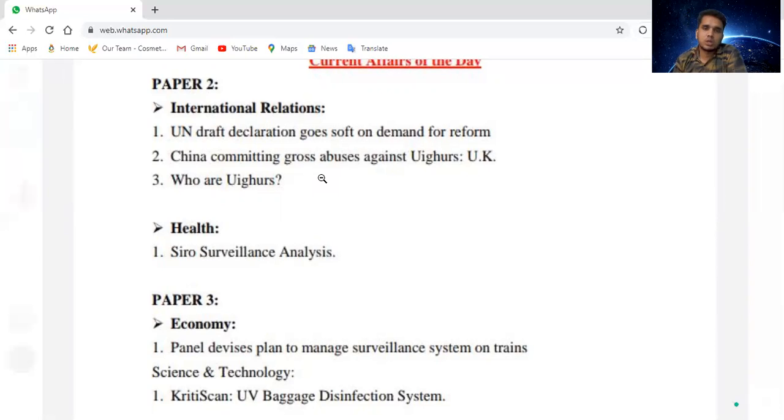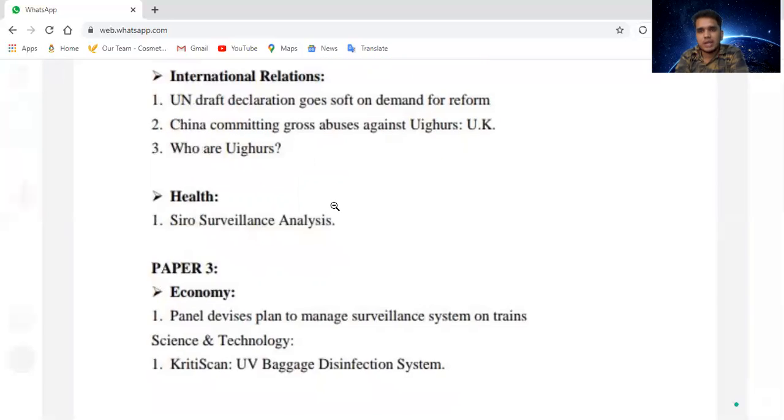They explained very late that COVID-19 is a pandemic; otherwise they considered it an epidemic for a very long time period. Okay. Next is China committing gross abuses against Uyghurs.